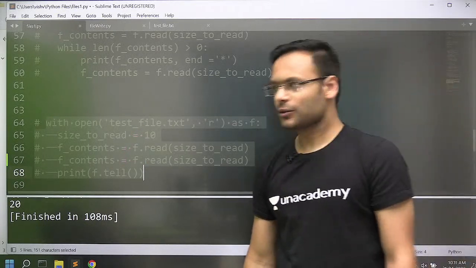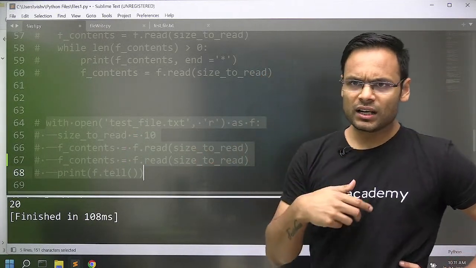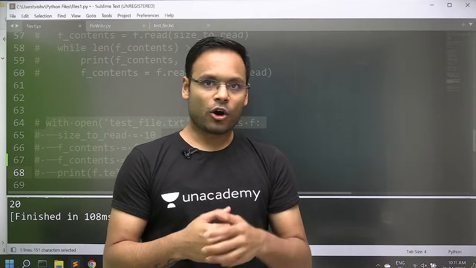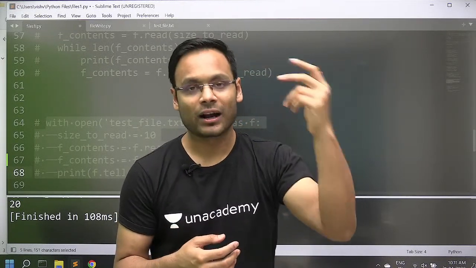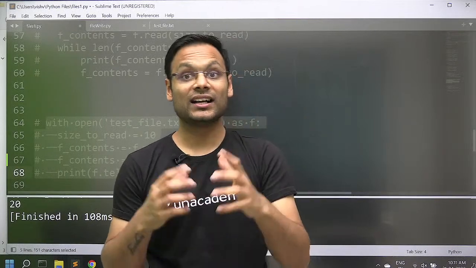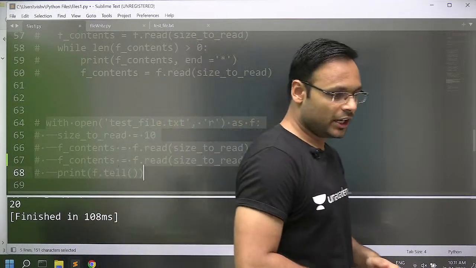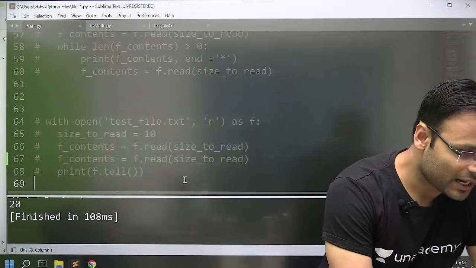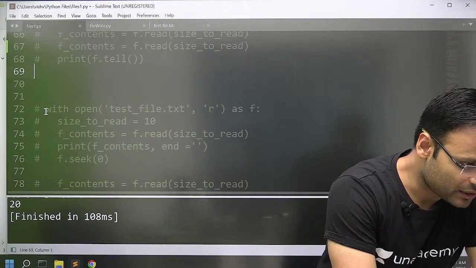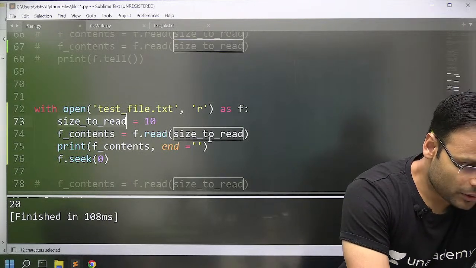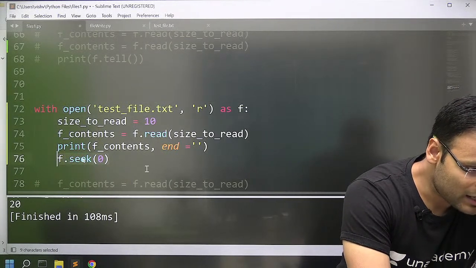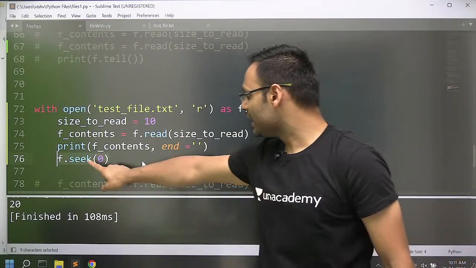Now you will have another question. Sir, can we move the cursor by our own choice? If we don't want to read the file from the 20th character or always from the first character, but want to read the file directly from the 15th, 100th or 120th character, then what happens? If you want to do that, you can do it directly with the seek function. Yes, I do have this written here. So I have the f.seek method.